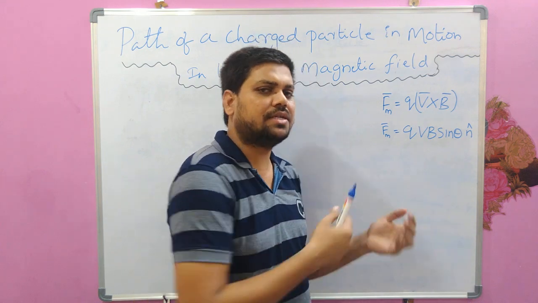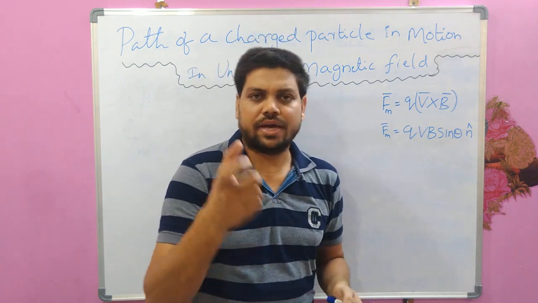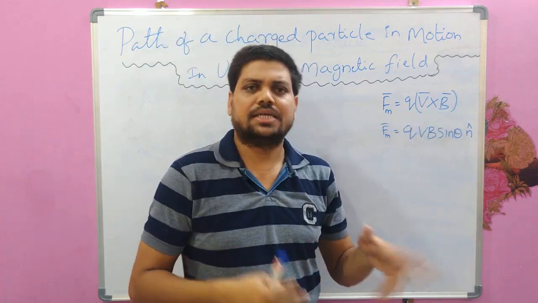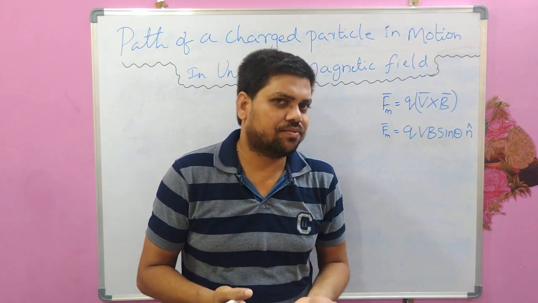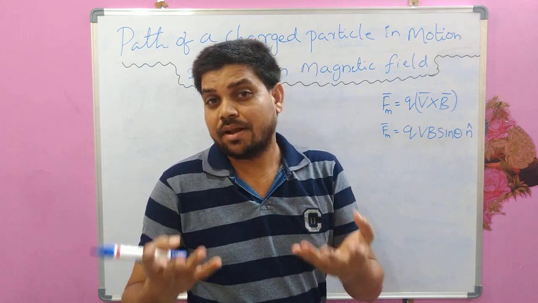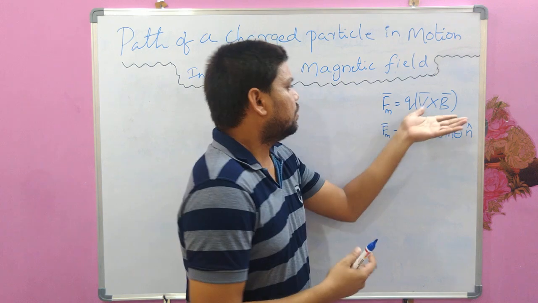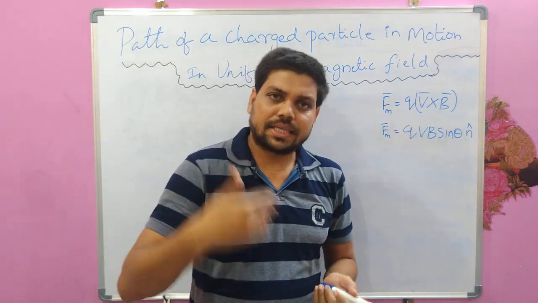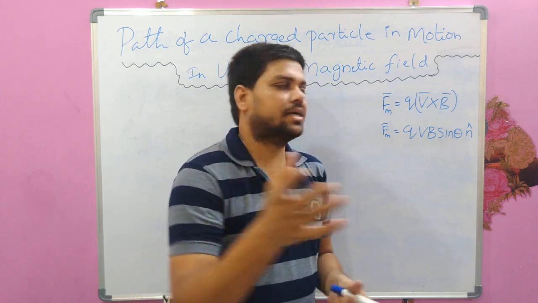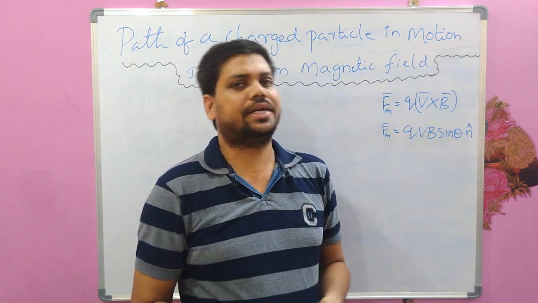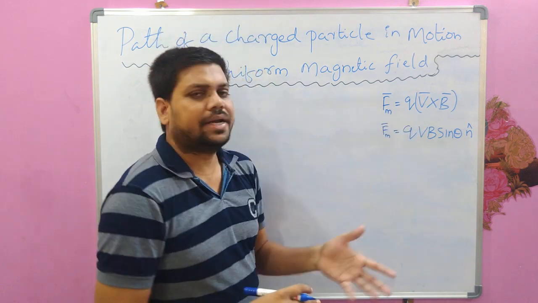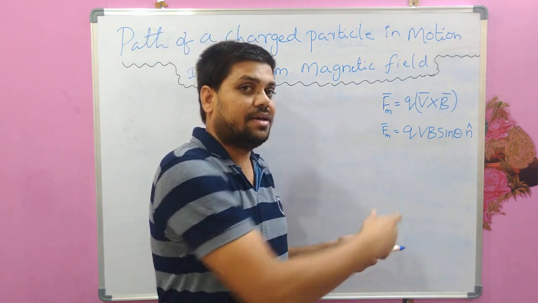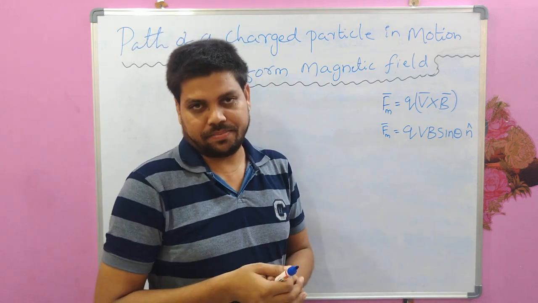In the previous lecture we discussed that if the angle between velocity and magnetic field is 0 or 180 degrees, the magnetic force acting on the charged particle will vanish. So in that case, where theta is equal to 0 or 180 degrees, the magnetic force is not acting on that charged particle, and the deviation of the path may not be there.